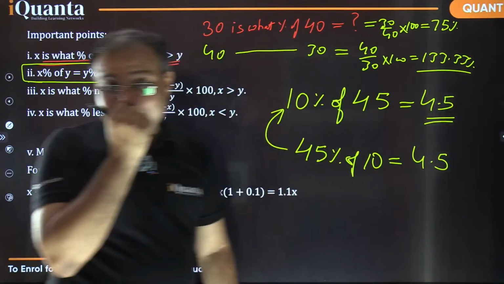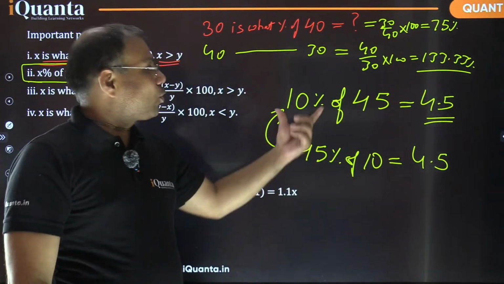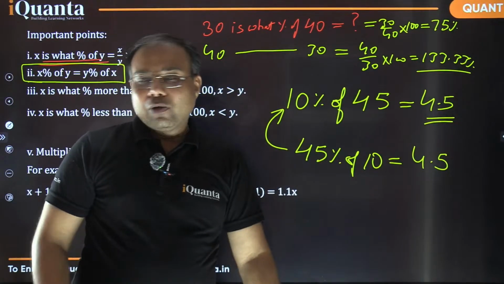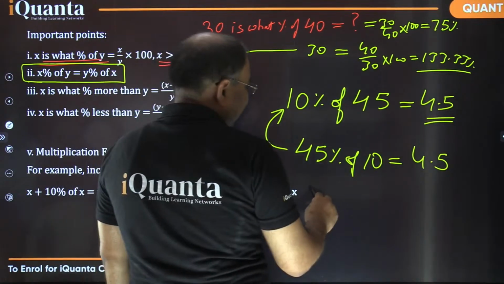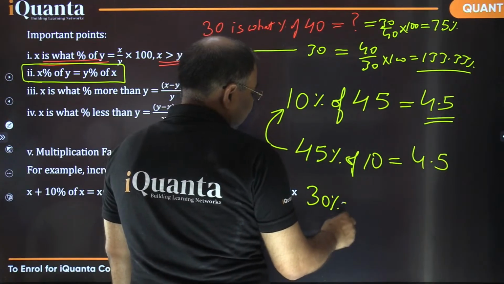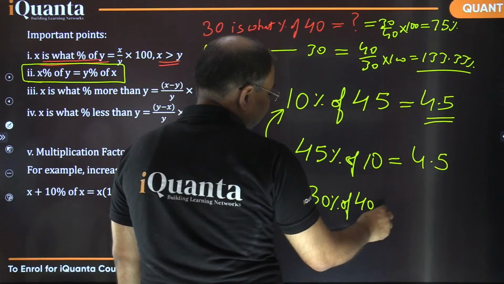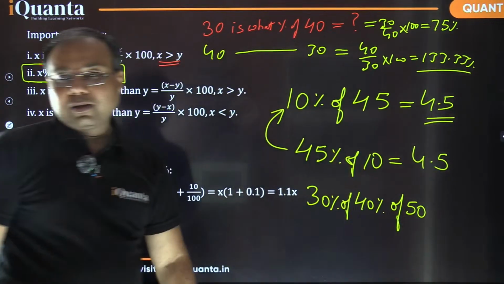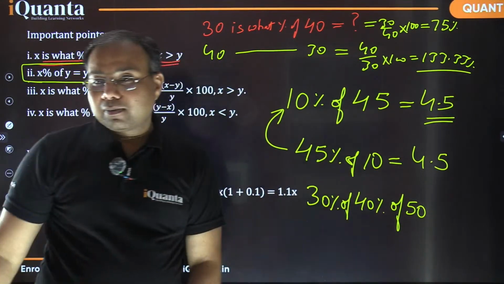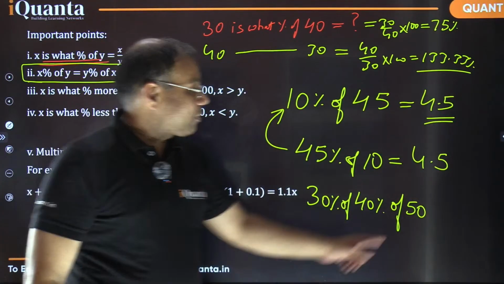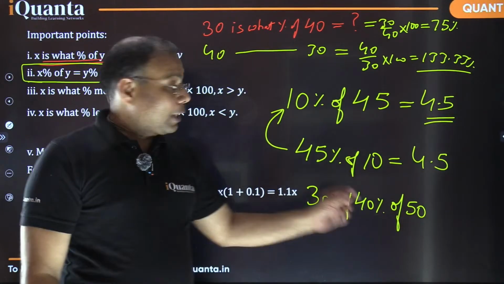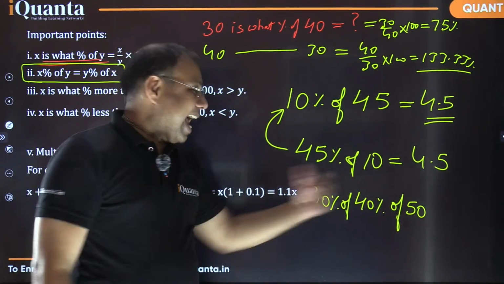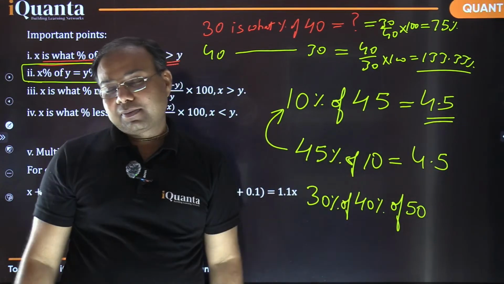So this is a very beautiful thing. And the important thing is that it is not only limited to 2 terms. There could be more than 2 terms as well. For example, if I say, what would be 30% of 40% of 50? Let's make it like that. So you can have any arrangement. I could say it is 50% of 40, that's 20, right? Then 20% of 30, that is 6. In any order we can perform.